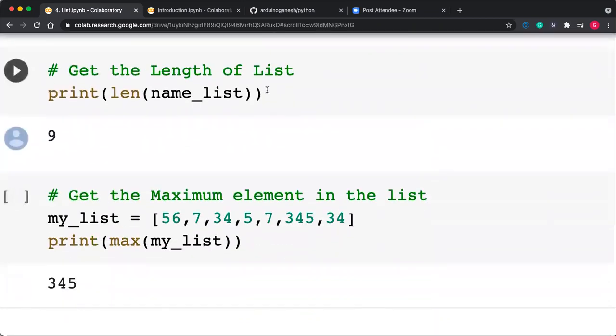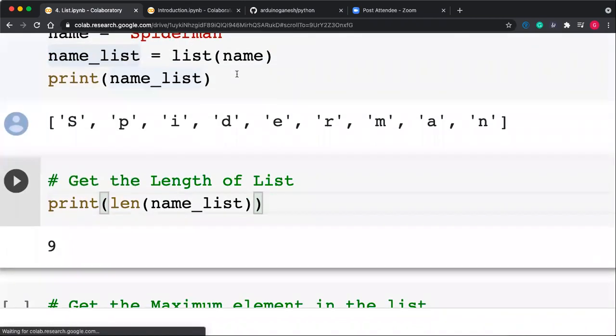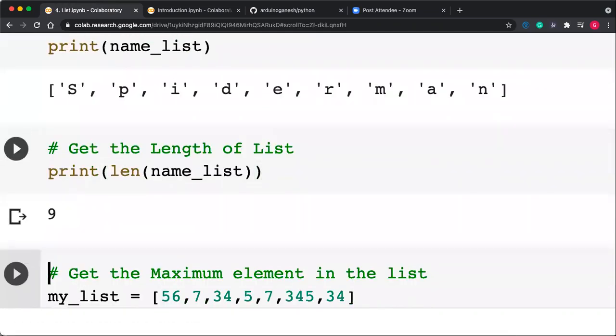Now to get the length of a list. If you already have a list with you, the name of the list, and you want to calculate the length, how many characters or numbers are present in that list. The length is not in terms of bytes; it is how many items are present in the list. So how many items? 9 items are present: 1 2 3 4 5 6 7 8 9.